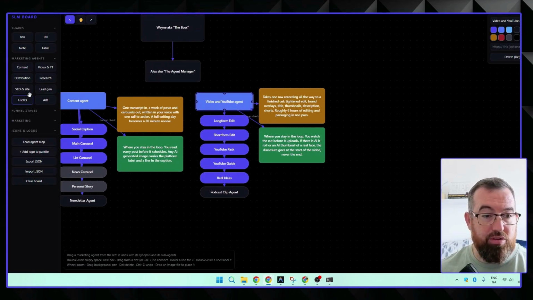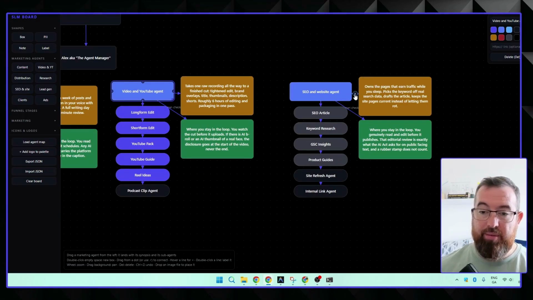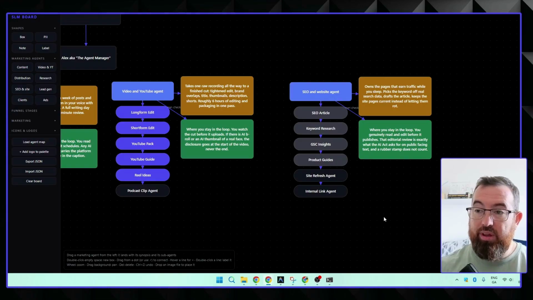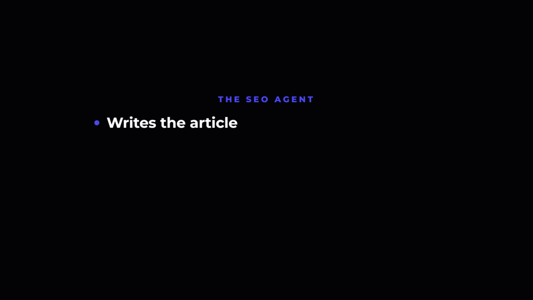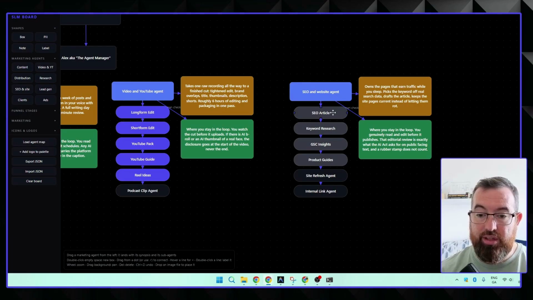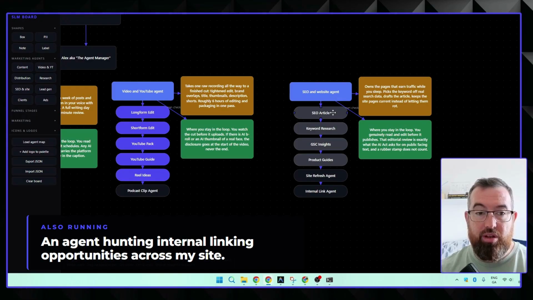And again, this is going to get probably a bit extreme here, but we're not going to use every single one of these boxes. So we move on to my SEO, my website, and my agent basically. And again, what he's responsible for is, when I create, let's say, a YouTube video, my SEO team steps in here and goes through writing the articles. It writes the article, it does keyword research, it looks at my Google Search Console insights, it gives me angle and product ideas, and pretty much it goes and uploads it for me to WordPress.